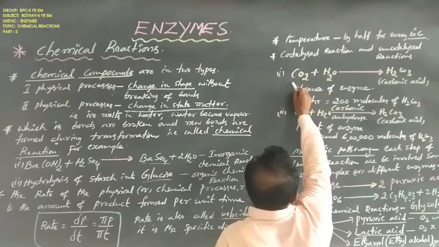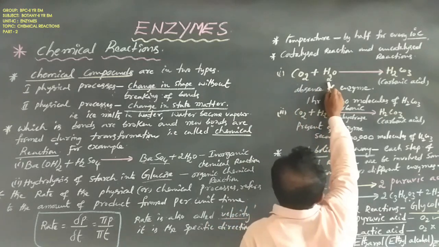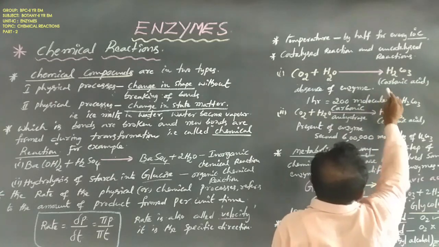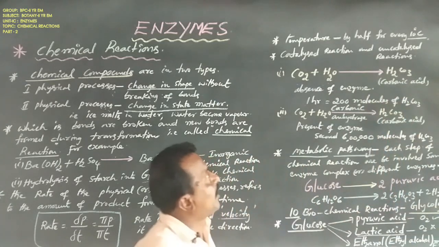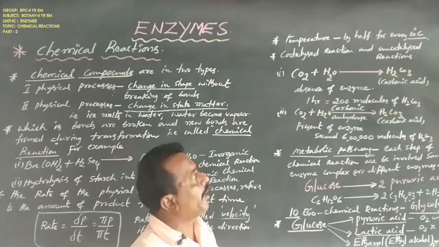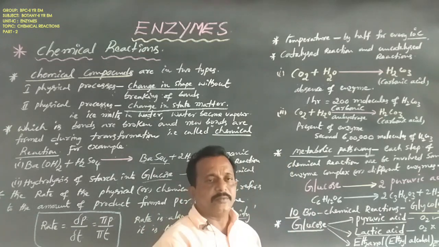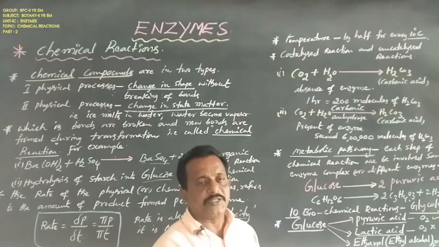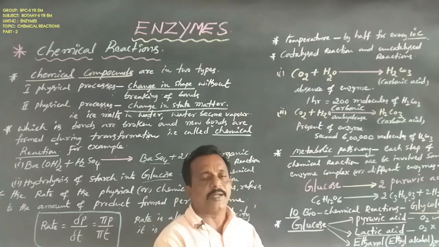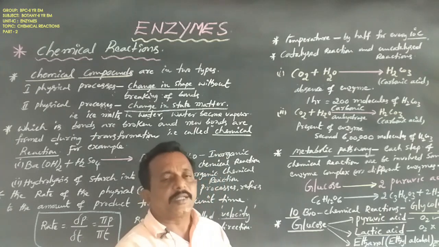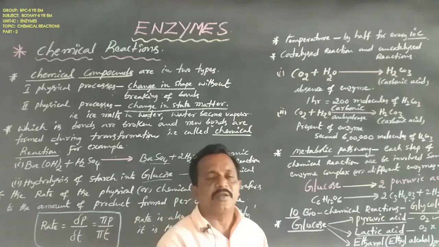For example, carbon dioxide plus H2O gives rise to H2CO3, that is carbonic acid. This is an uncatalyzed chemical reaction, not involving an enzyme.